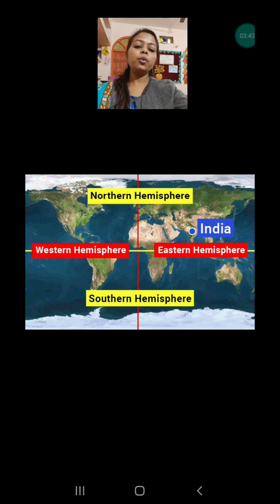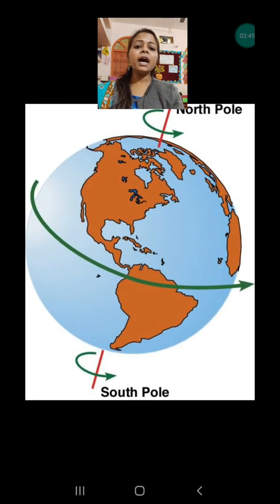So I hope you all have understood. Now rotation is the movement of the earth when the earth rotates on its own axis, in its own place, from the west direction to the east direction. Yes, in this type of motion we don't consider the earth to change place. Actually it is changing place, but in the rotation movement it only rotates on its axis.